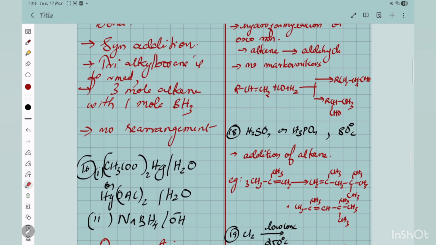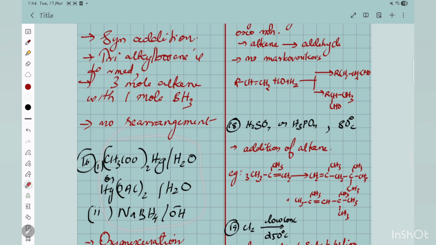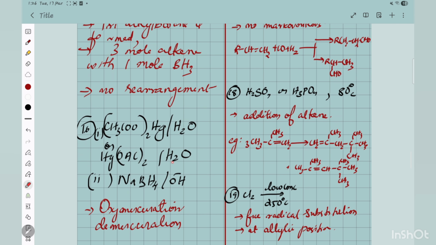Other than that, this one, the oxymercuration demercuration reaction. In that you are getting Markovnikov's product. So usually when you are seeing Markovnikov's, you will go for rearrangement. Again there is no rearrangement possible, because here also you are getting a cyclic mercurinium ion. So rearrangement is again not possible. Even though it is Markovnikov's addition, the OH minus will attack from the more stable carbocation side. It will not rearrange the carbocation to the more stable tertiary and then attack. Such things will not be there.